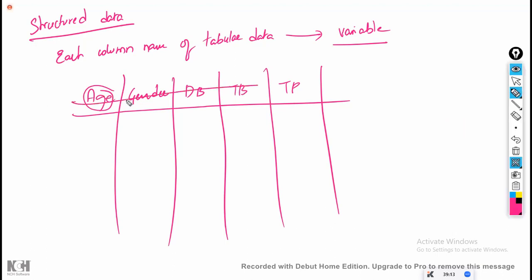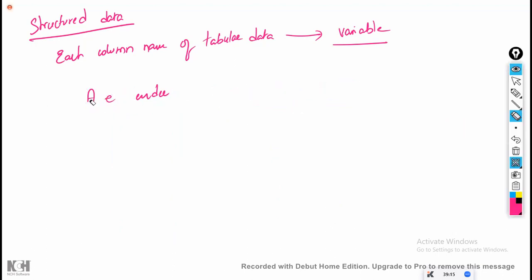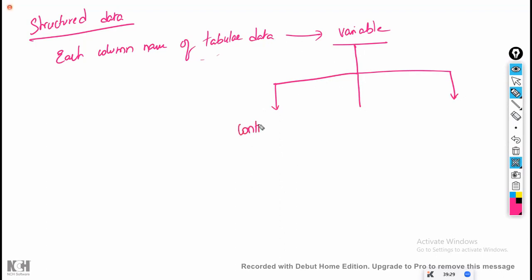Now, we have different types of variables. What are the different types? These variables are in tabular data only. The first one is called a continuous variable. The second one is called a discrete variable. And the third one is called a time series variable.